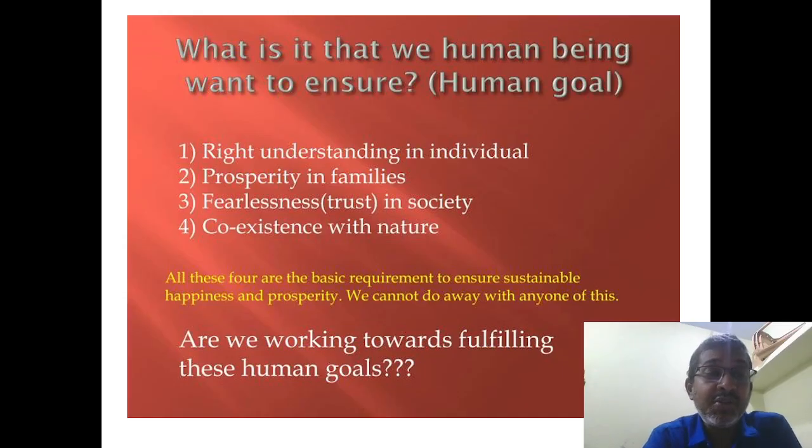Next, trust in the society, fearlessness or trust in the society. Without trust we cannot live in this society. Trust is the main and ultimate thing in the society. Next is coexistence with nature. This is also an important thing. Without nature we cannot survive as human beings or whatever we may be. All four of these are very important as the ultimate goals of the human being.